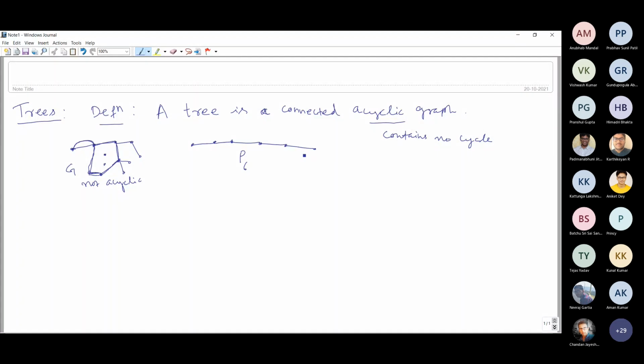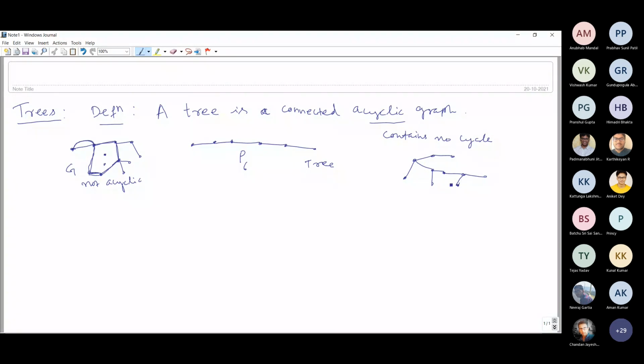In general, a tree will be connected, meaning you will not have any isolated vertices, you will have only one component. So in general, a tree may look like this.